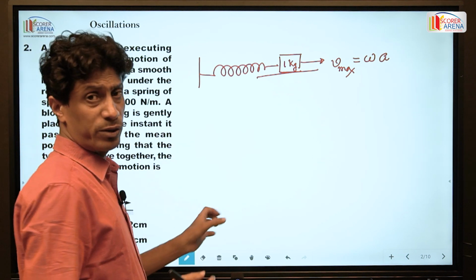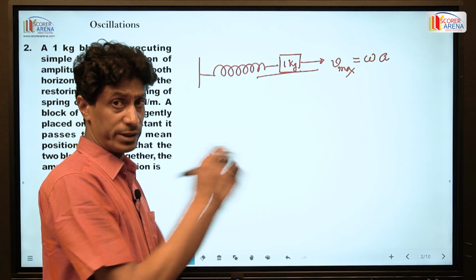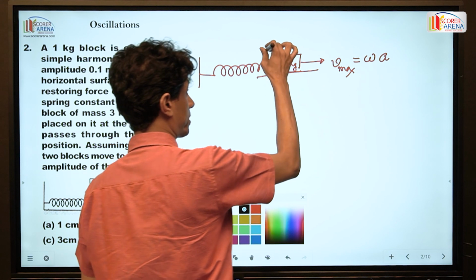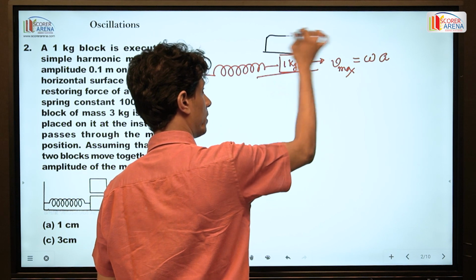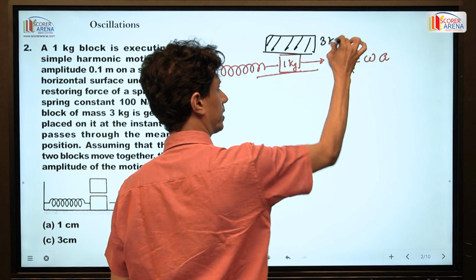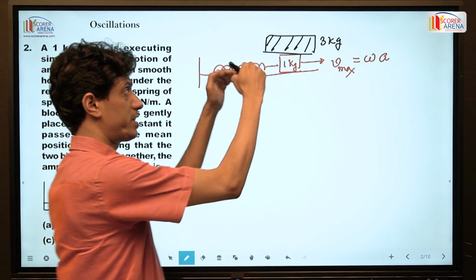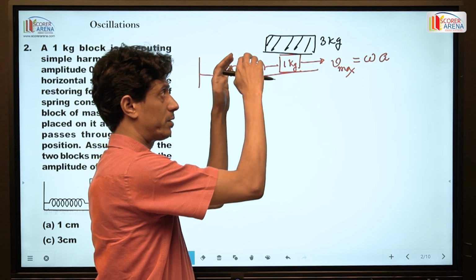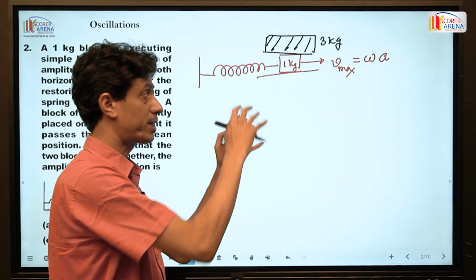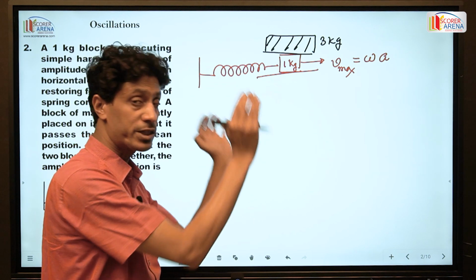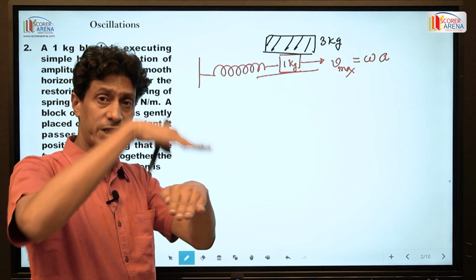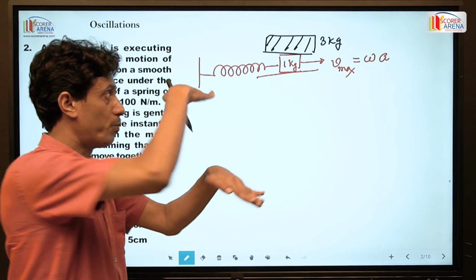At this moment, when the body is just crossing the mean position, another body, a 3 kg body, is placed over it. Since the body is just placed over the small body, without disturbing the system, there is no external force applied on this system.